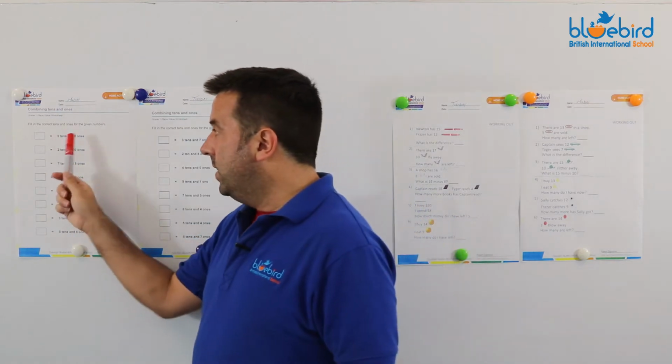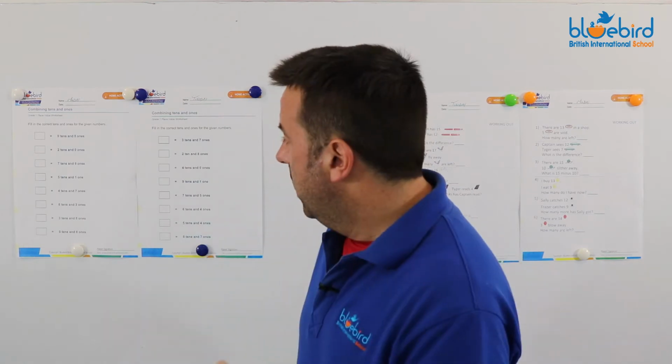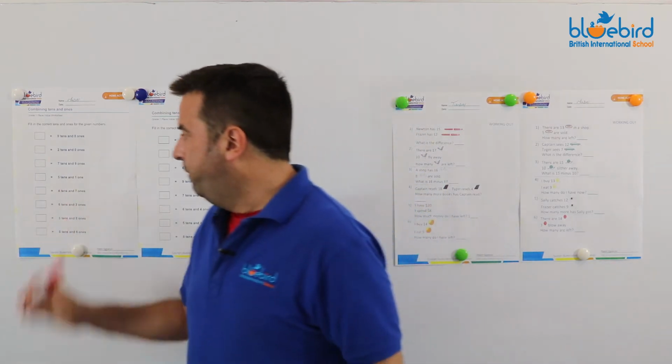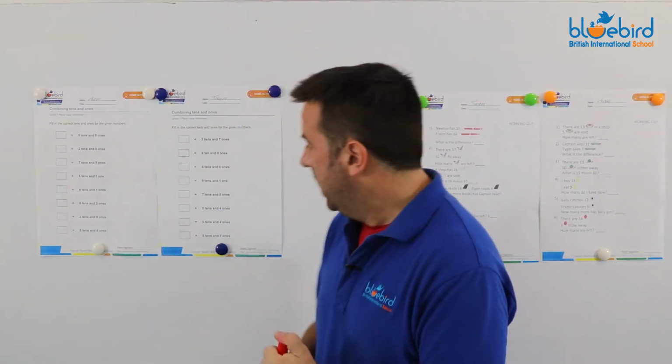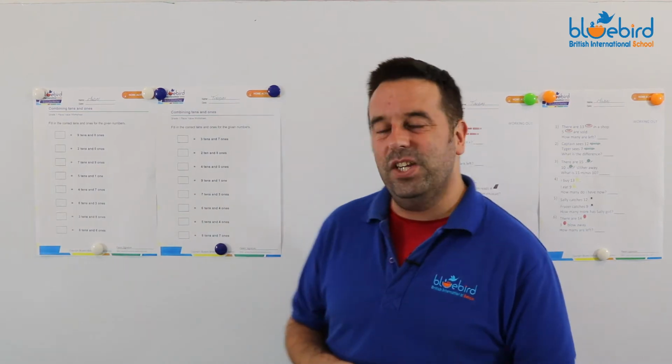This time, you are given the tens and the ones, and you have to figure out which number it is. So as I said, we'll pick one here. 4 tens, 7 ones. Put it together, 47. Another one here, 9 tens and 1 one. So 9 tens, 90, 1 one, 91.